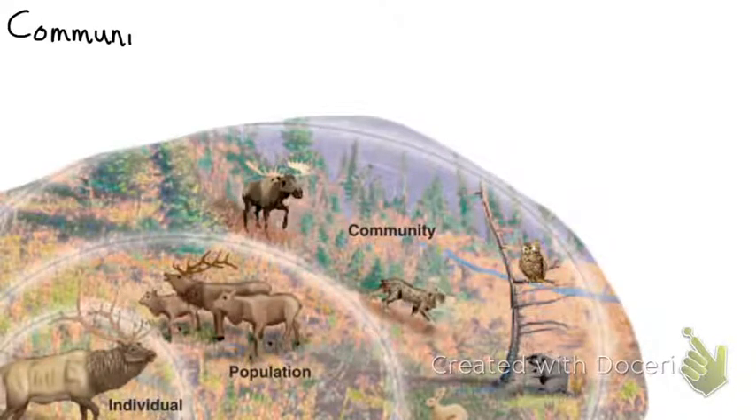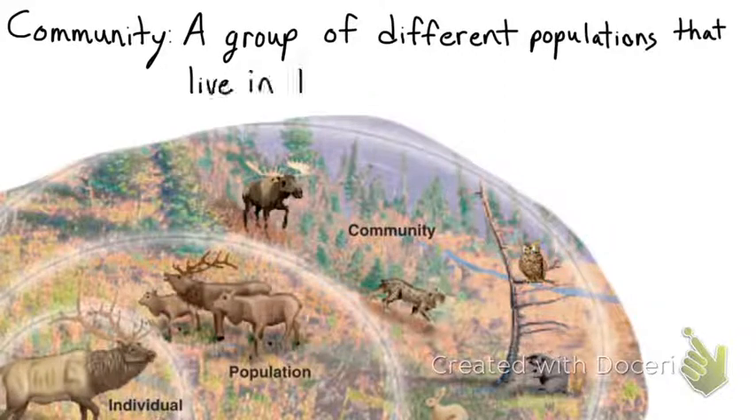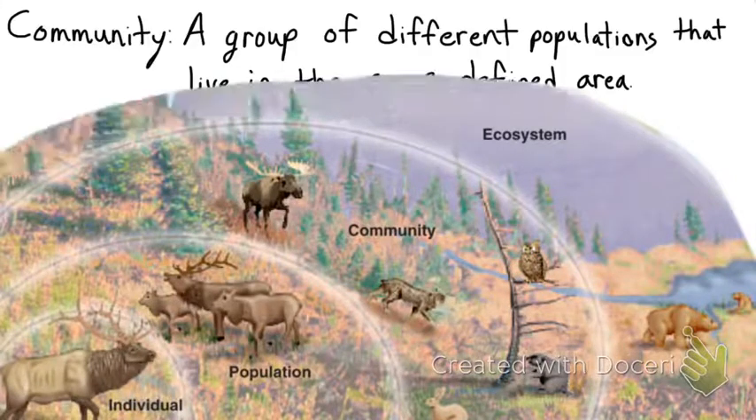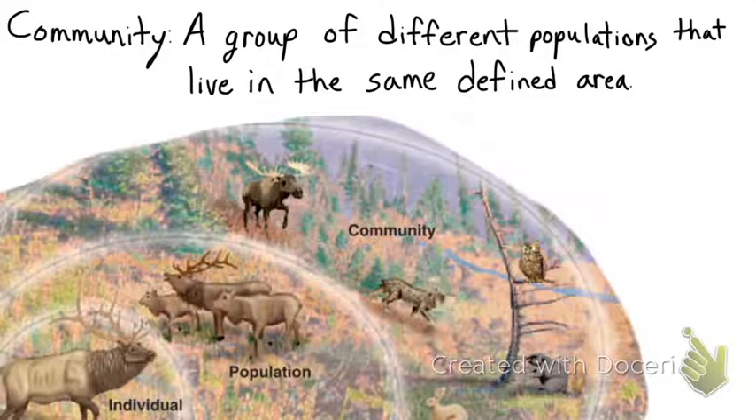Next up, we have a community. A community is a group of different populations that live in the same defined area. So here now we have a moose, we still have this family of elk, we've got a lynx, we've got an owl, we've got a beaver, American beaver, second largest rodent in the world. Thought you might want to know that. Also remember that owls, not actually owls, they are in fact night chickens. So a community is a group of different populations that live in the same defined area.